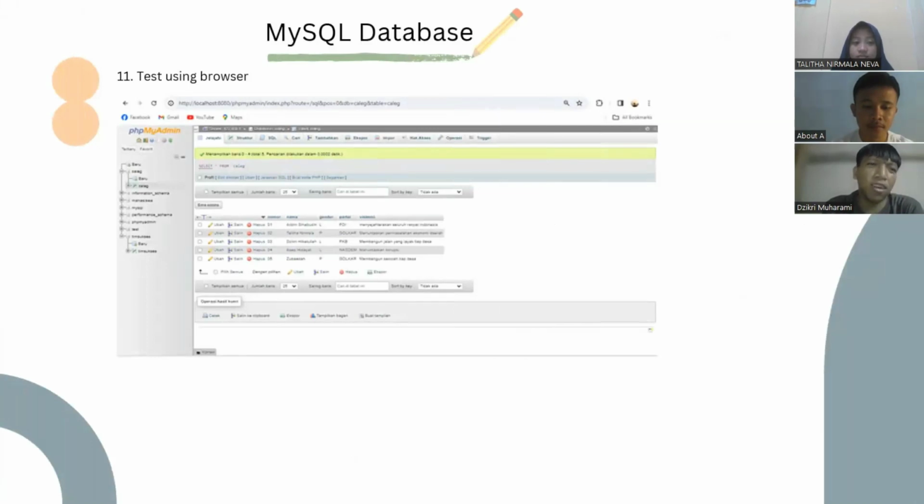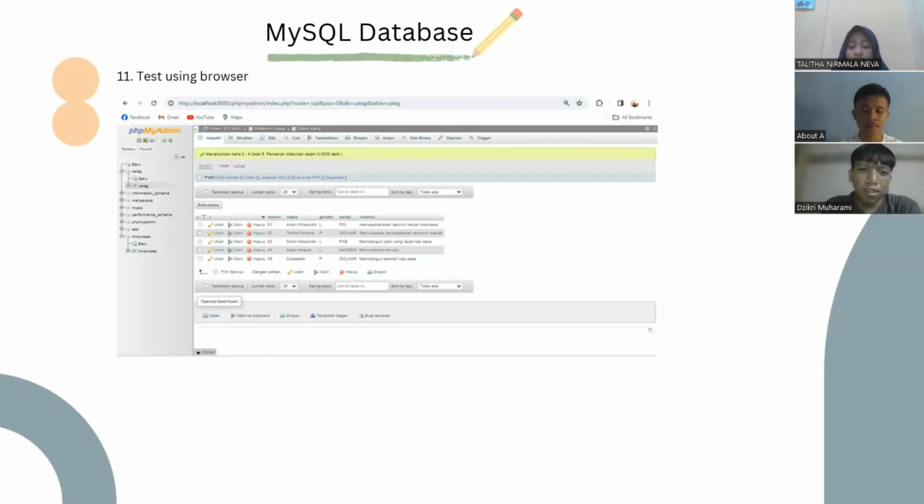This is the result in the browser. We use this to implement the database. We can see the database after we create a table and we input the data in XAMPP in the localhost 8080 to phpMyAdmin.